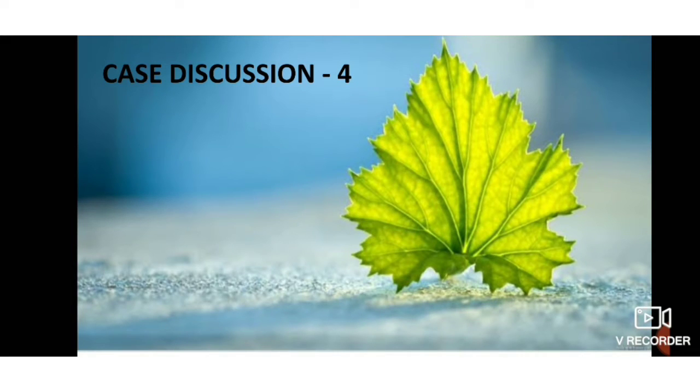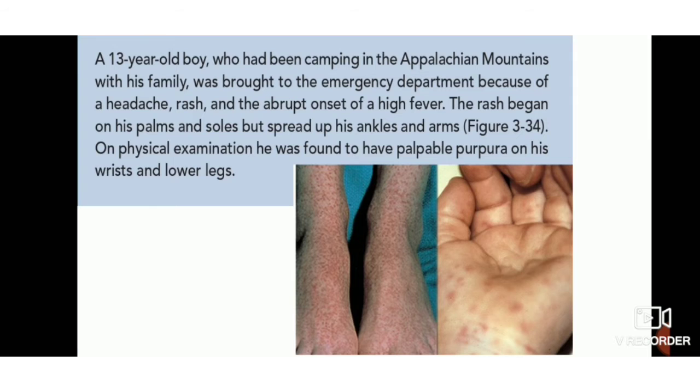Today we are continuing with our case discussion. Today's case is about a 13-year-old boy who camped in the Appalachian Mountains with his family, and he was brought to the emergency department because of headache, rash and abrupt onset of high fever. The rash began on his palms and soles but spread up his ankles and arms. On physical examination, he was found to have palpable purpura on his wrists and lower legs. You can see the picture of his rashes here.